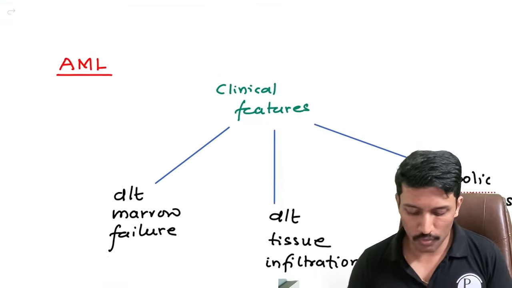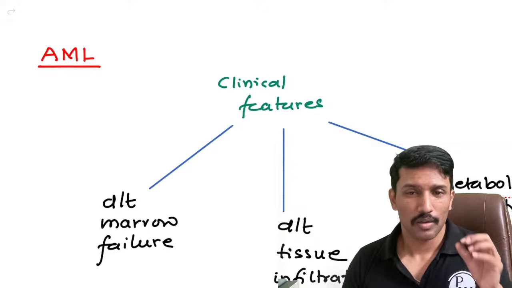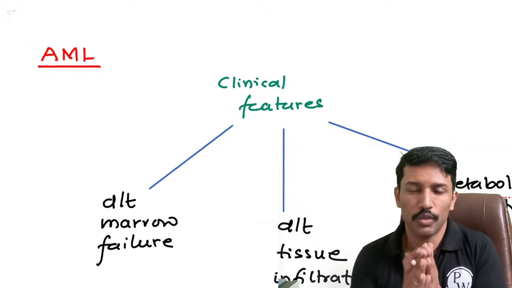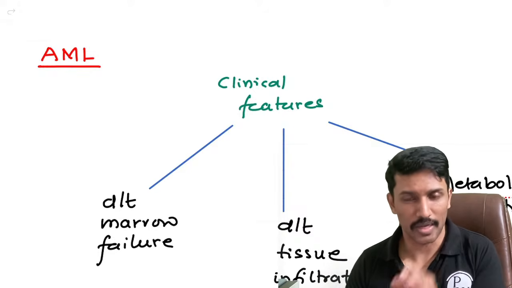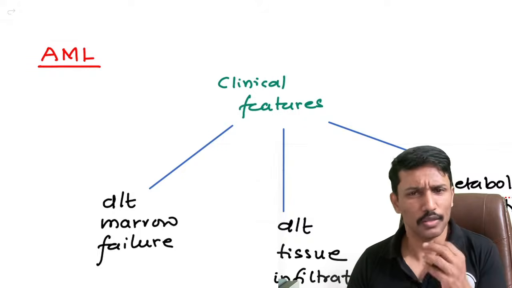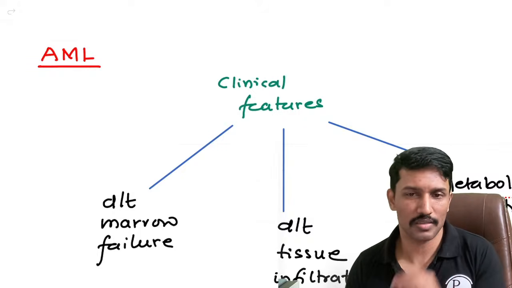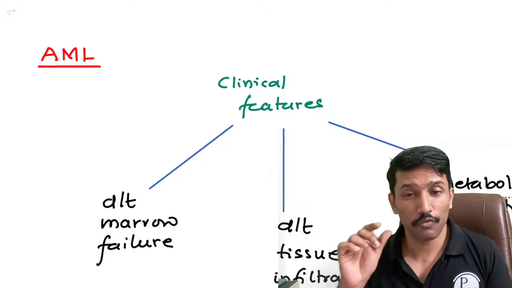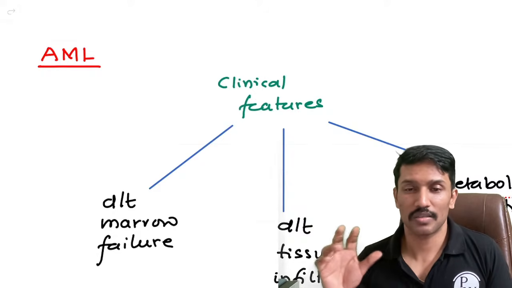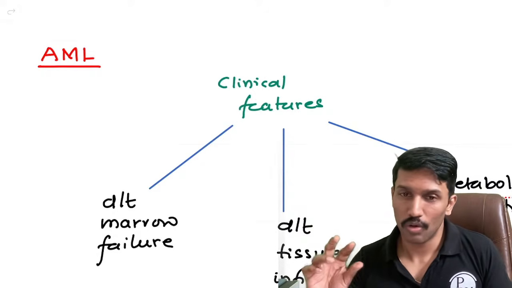Okay. So AML is what then? AML is a blood cancer. So when you have to define, how will you define? AML is a hematological malignancy originating. It's a leukemia, right? It's a hematological malignancy originating in the bone marrow from myeloid precursor cells or myeloblasts.